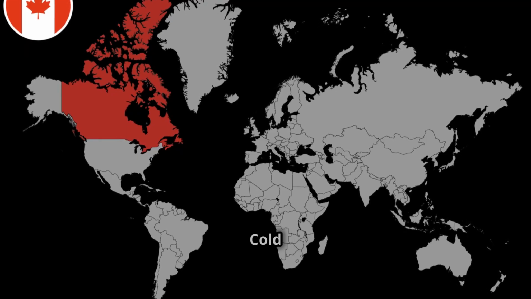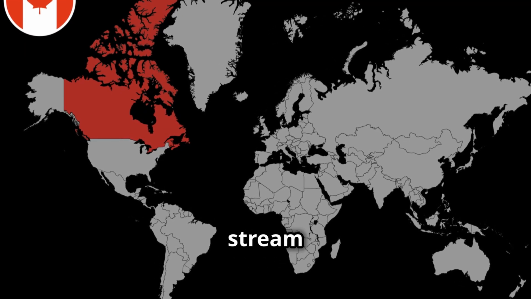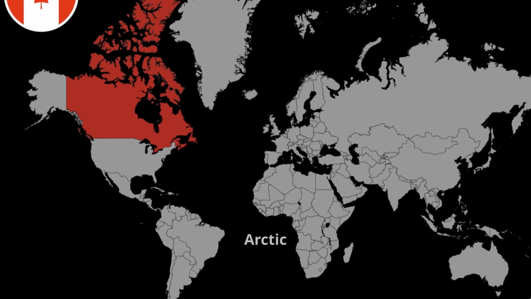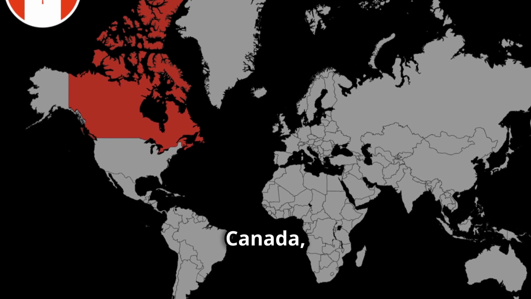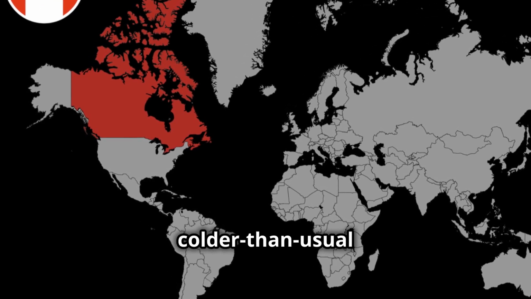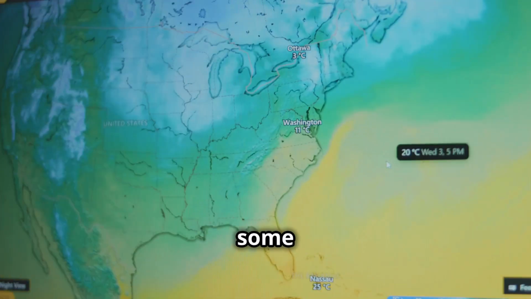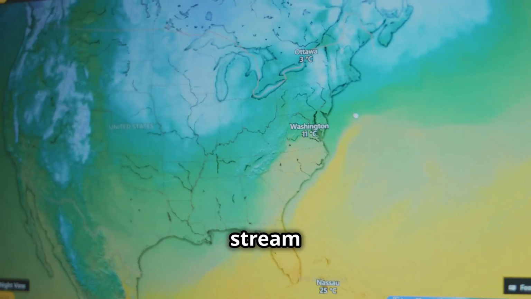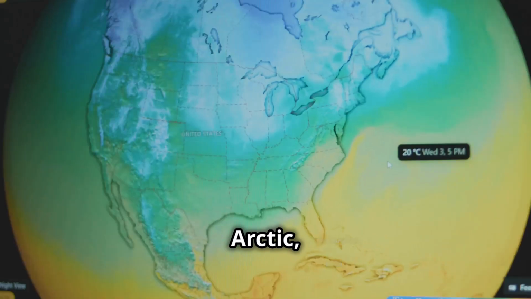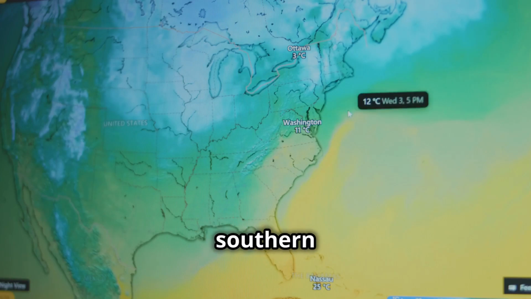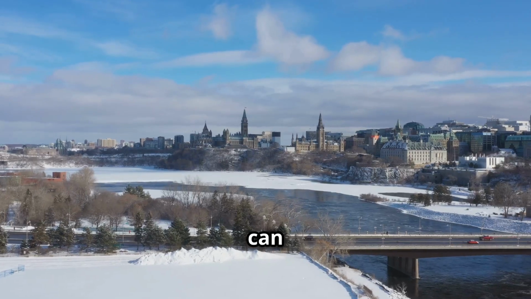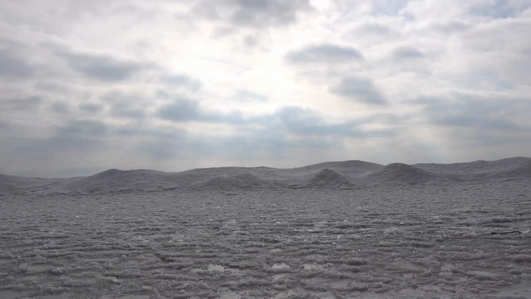Warm Arctic, cold Canada. When the jet stream shifts southward, cold Arctic air can spill into Canada, causing colder than usual winters. However, in some years, the warmer jet stream can keep cold air locked in the Arctic, preventing it from reaching southern regions like Canada. This can lead to warmer winters.